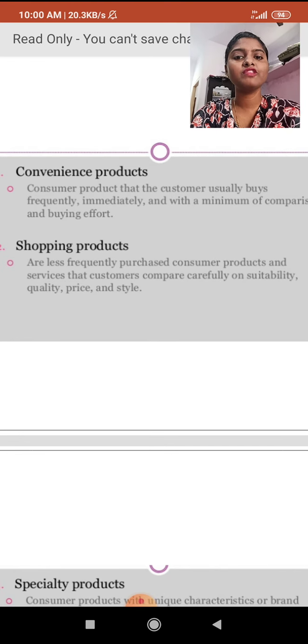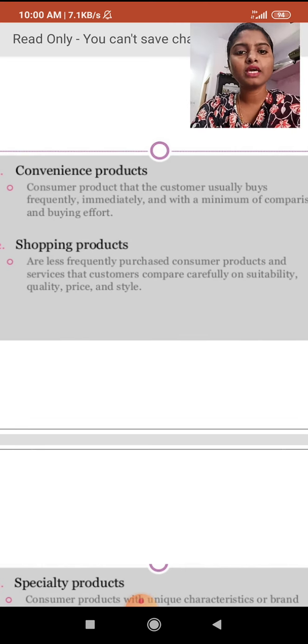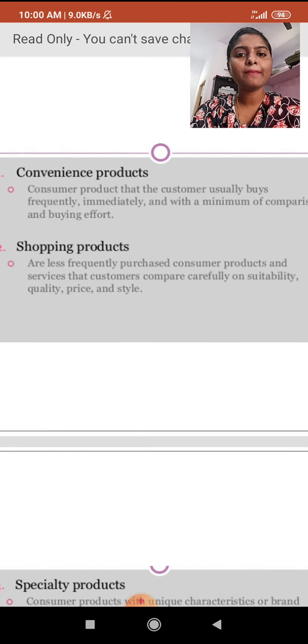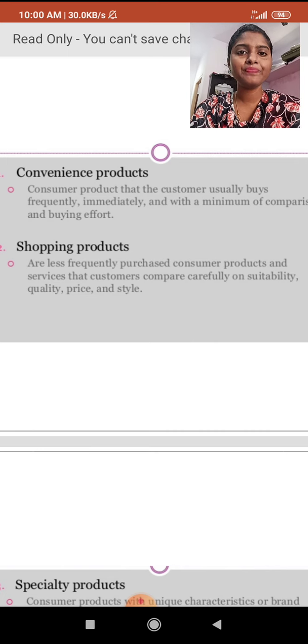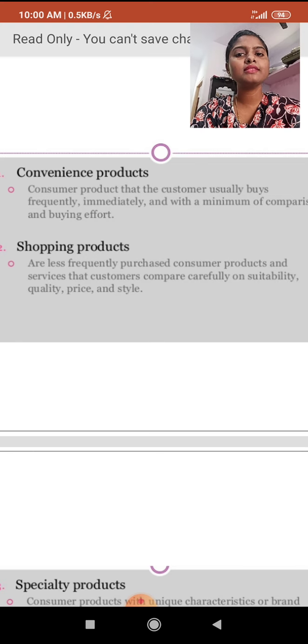By comparing products, we see which product gives good service, good outcomes and good durability. We check whether it is a qualified product, and we check the price and also the style, whether it is a trendy, recent version or an outdated version. All these are considered for shopping products.